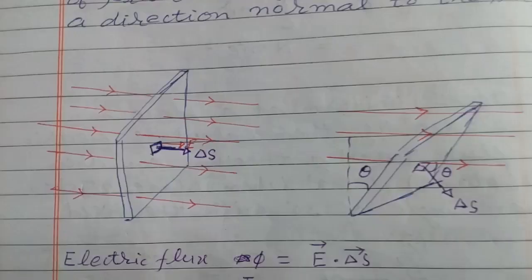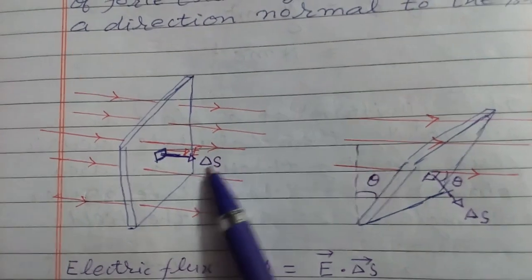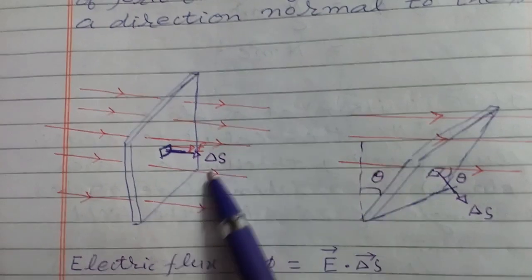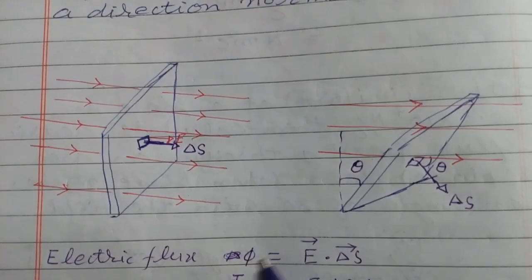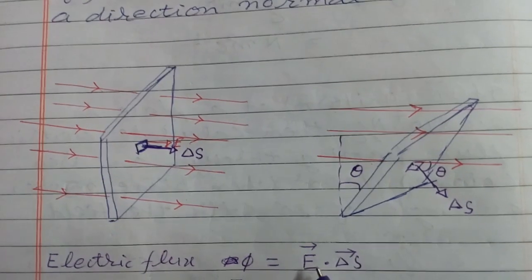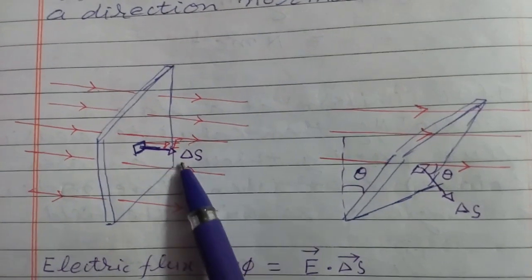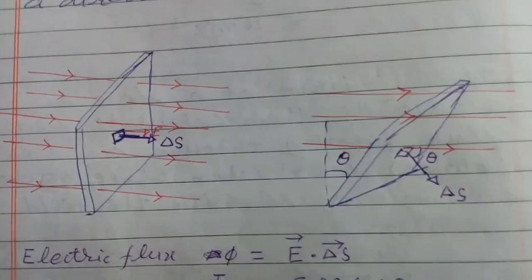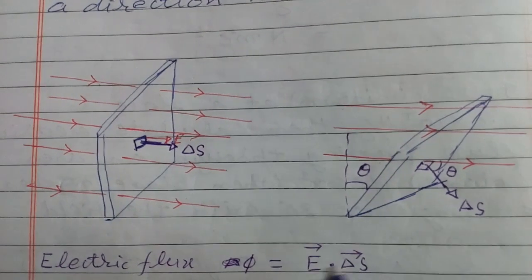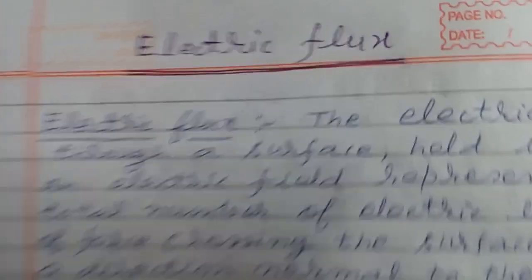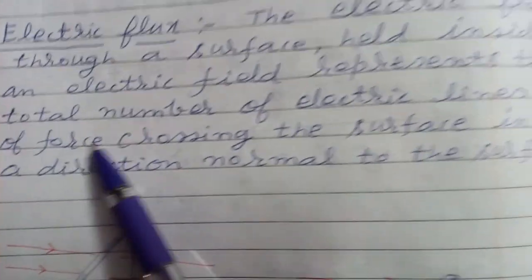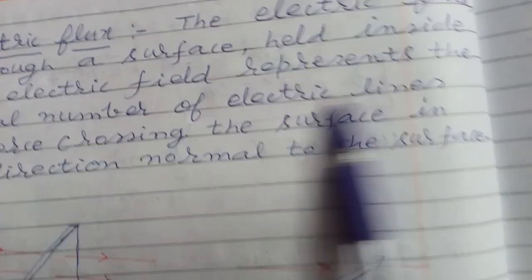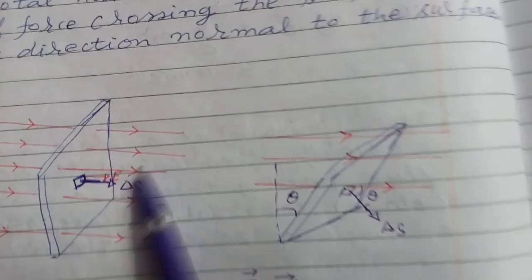Now the small electric flux delta phi, as I have written here, phi, is given by the scalar product of electric field intensity E and delta S. So this is equal to E dot delta S. This is the definition in the form of the number of field lines crossing the area.